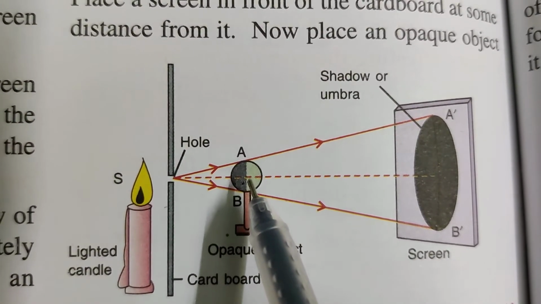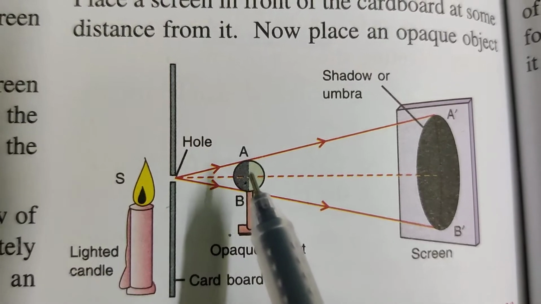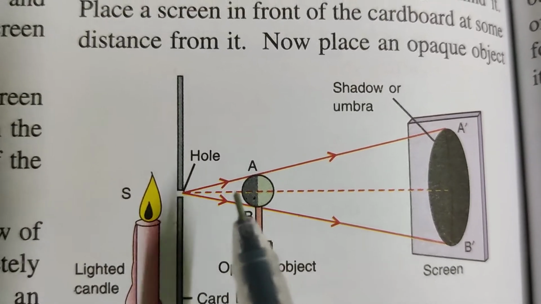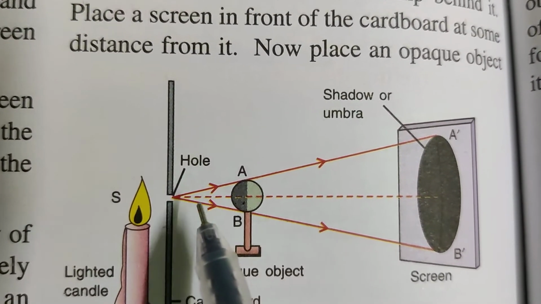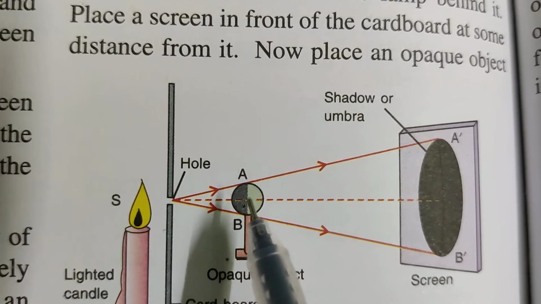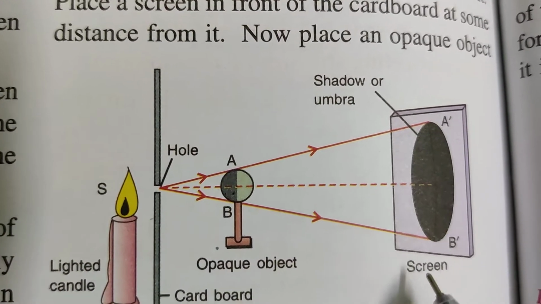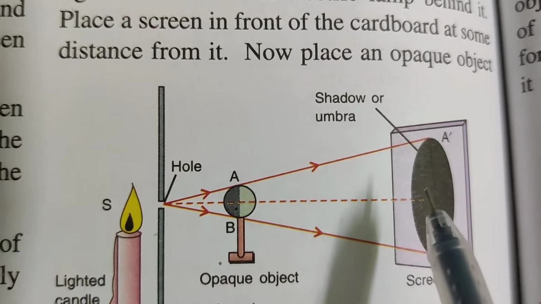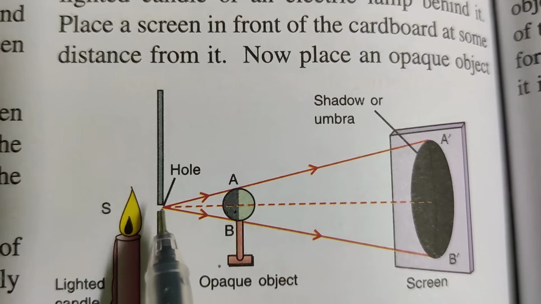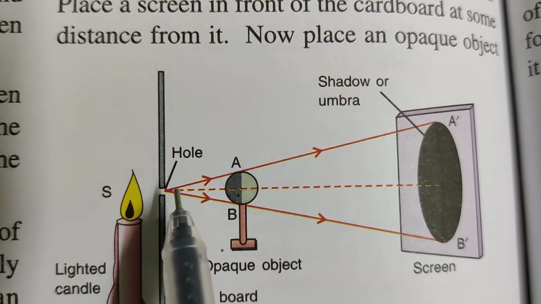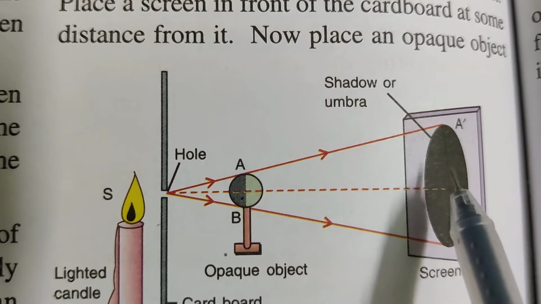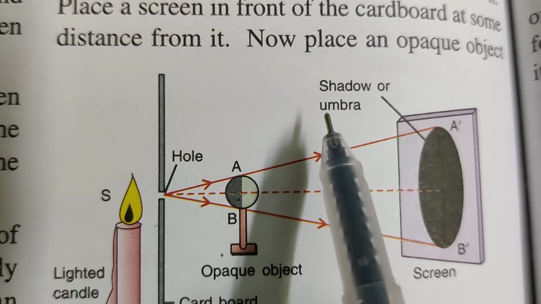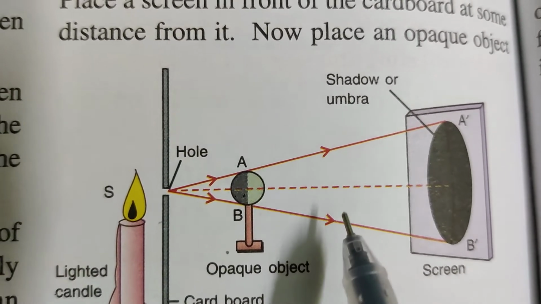Because it is an opaque object, it will obstruct the light from passing through it. Therefore the shadow is formed on the screen. This is the screen, so the shadow is formed. This shadow is very dark in color, so it is called an umbra. Have you understood this?